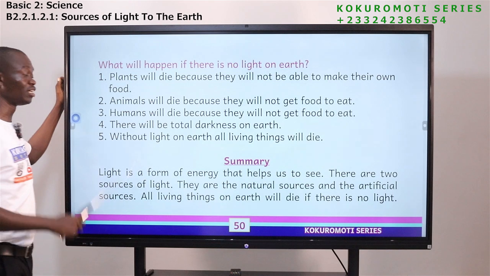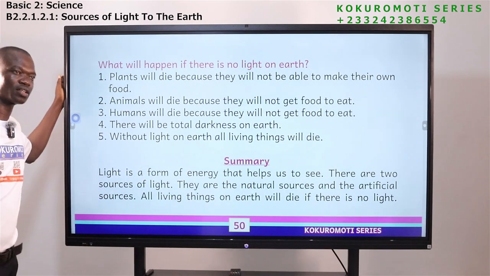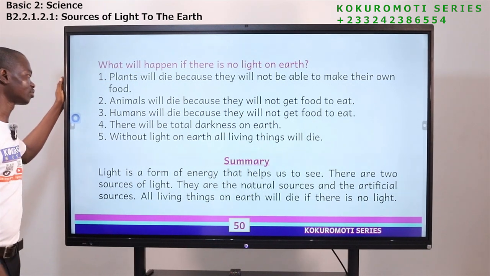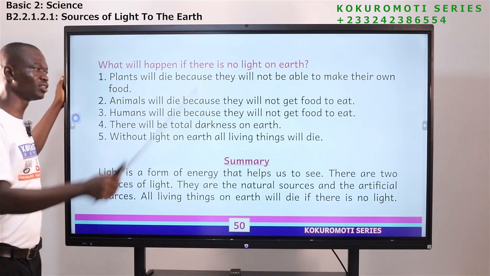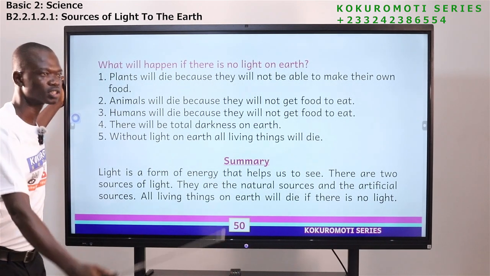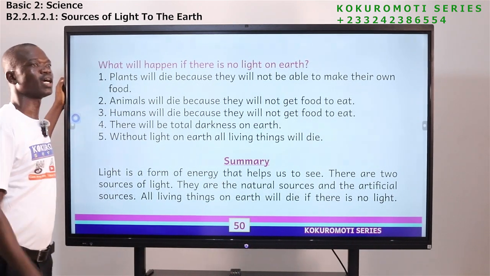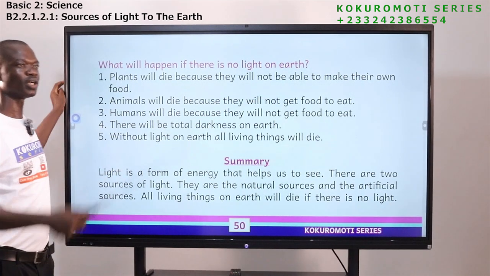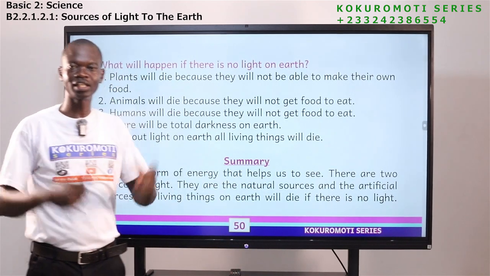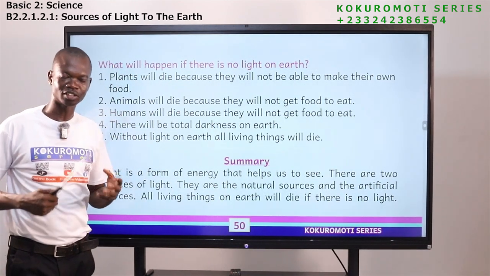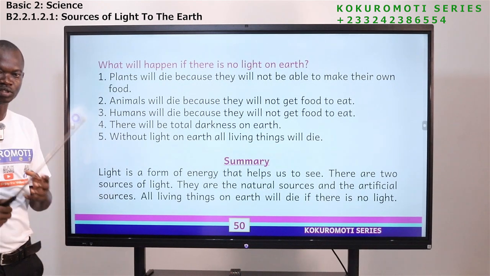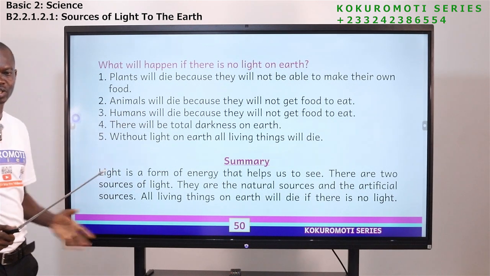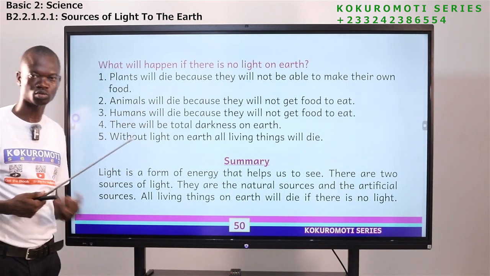So what you should know is that if there is no light, all living things, human beings, animals, plants, will all die. Because plants use what? The light to make their own food. Human beings, we go and take the food from the plants. We get fruits, we get seeds, we get a whole lot of leaves from plants to make what? Our food, to prepare our food. So if there are no plants, or all the plants have died because there is no light, human beings too will suffer, plants will also suffer.